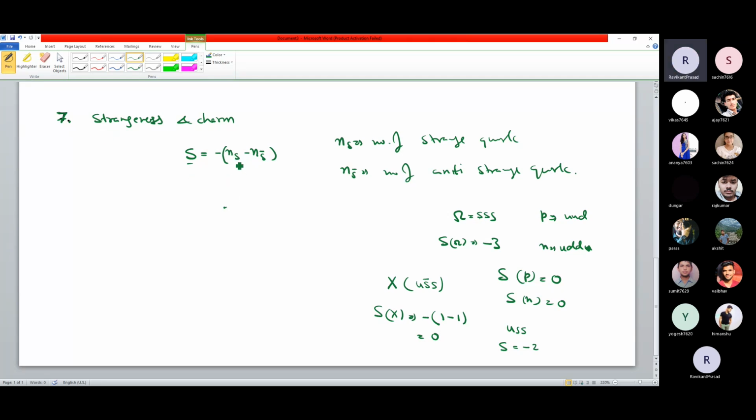So until unless you know the number of strange quark, number of anti-strange quark, you cannot write this number. पीछे के केसेस में आप लिख सकते थे क्योंकि वहां पे क्वार्क का कोई नॉलेज होने की जरूरत नहीं थी, बट यहाँ पे क्वार्क की नॉलेज चाहिए हमें. Until unless you know these things, you cannot write this strangeness.